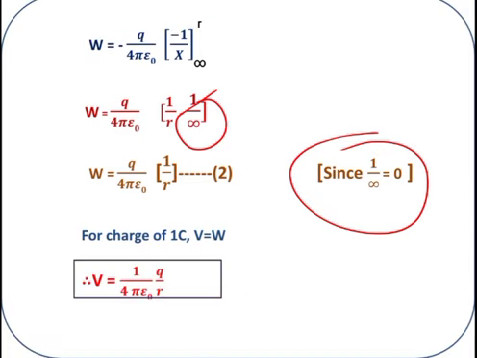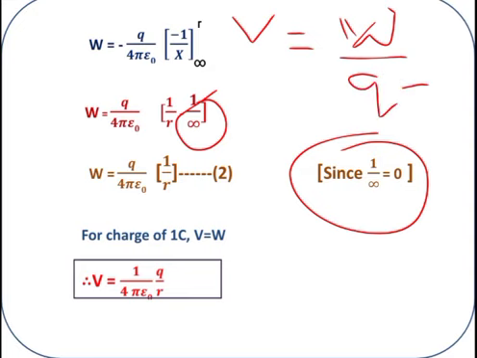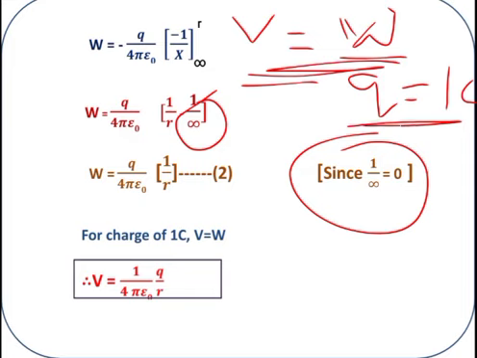In the beginning we discussed the formula V is equal to W divided by Q. Suppose Q is equal to 1 coulomb. Then is it not V is equal to W? We considered here the value of Q as 1 coulomb.